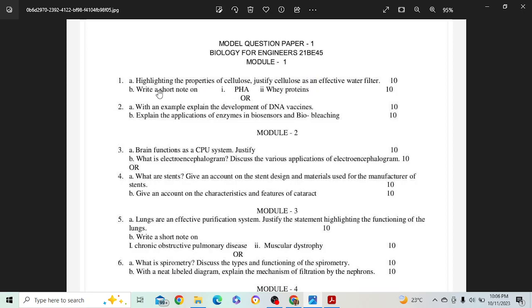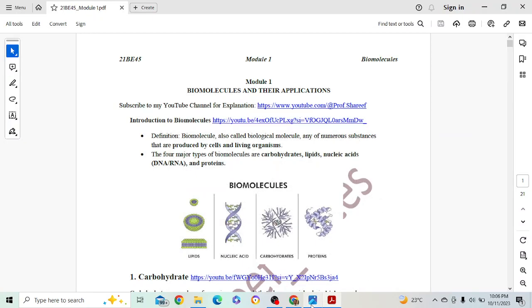Let's start. The first question is 1A and B. 1A: highlight the properties of cellulose, justify cellulose as an effective water purifier or filter. It's a very tricky question. Here you need to read the question first. You need to explain the properties of cellulose, which might carry 3 to 4 marks, and then justify cellulose as an effective water filter, so it will have 6 marks. Okay, so here is your question.